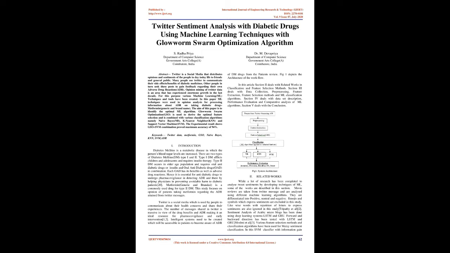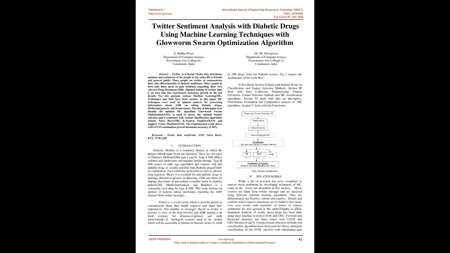Glowworm swarm optimization, GSO, is used to derive the optimal feature selection and is combined with various classification algorithms, namely naive Bayes, NB, k-nearest neighbor, KNN, and support vector machine, SVM. The experimental result shows GSO and SVM combination proved maximum accuracy of 94%. Keywords: Twitter data, metformin, GSO, naive Bayes, KNN, SVM, ADR.